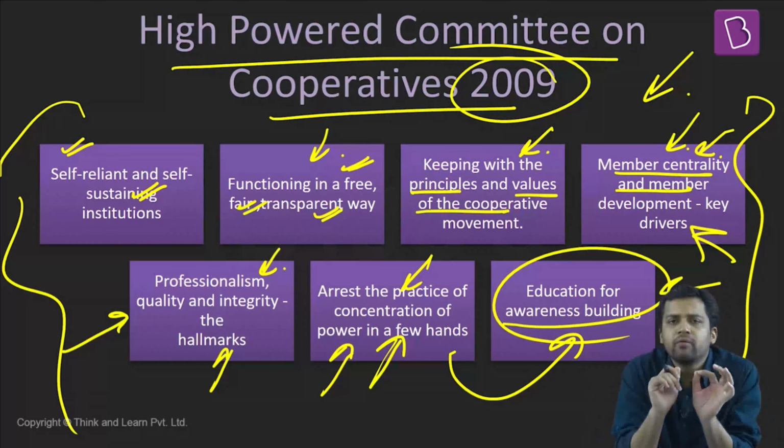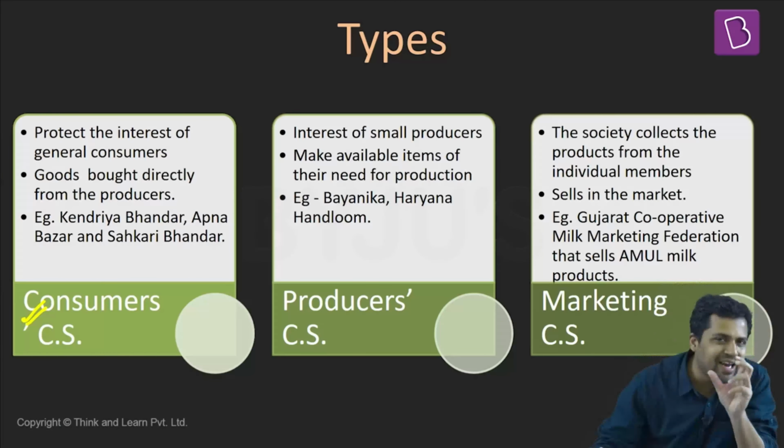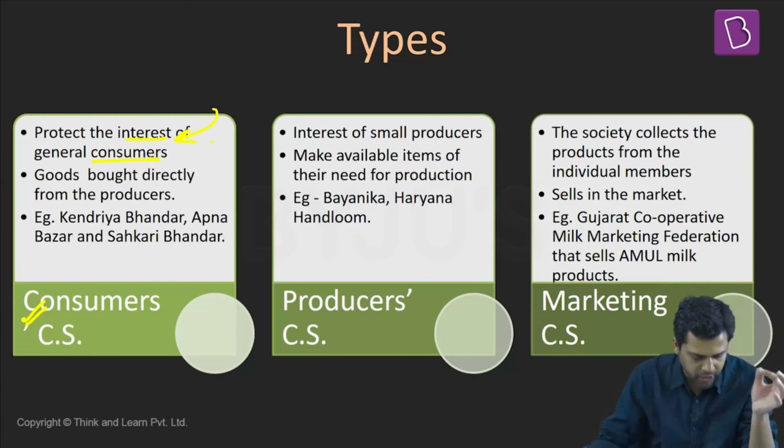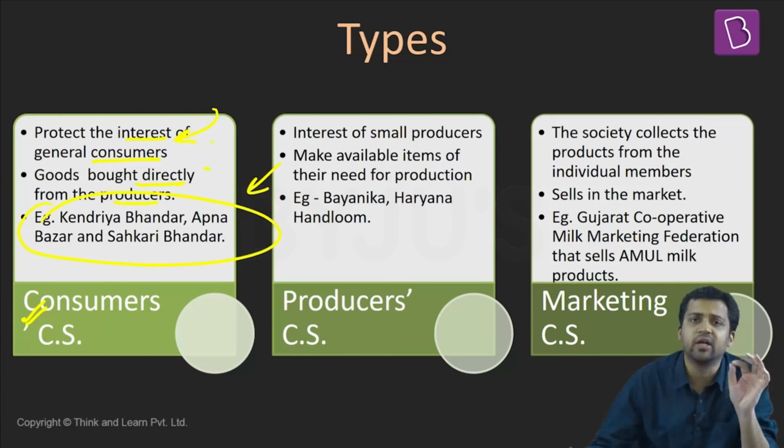Now what we will do is we'll look at some of the types of cooperatives which are quite predominant in case of India. One kind of cooperative is the consumer cooperatives, about which I told you. These kind of cooperatives are formed among the consumers, and they will directly procure the produce from the producers. So the interest of the consumers is protected. Some examples are Kendriya Bhandar, Apna Bazaar, Sarkari Bhandar. These are some examples of consumer cooperatives.